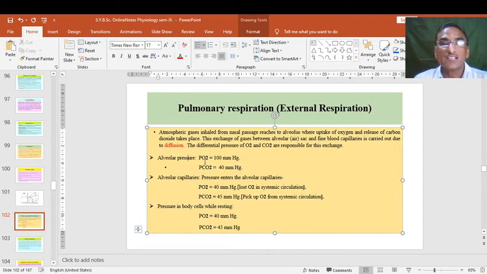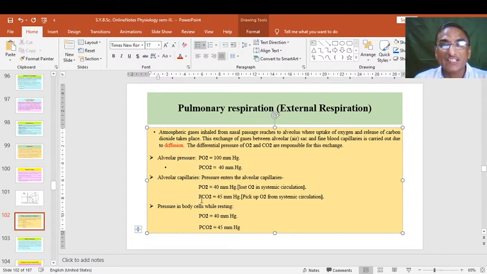This means uptake needs maximum pressure and release needs low pressure. When oxygen enters the alveolar capillaries, it shows 40 mmHg, meaning low, because oxygen is lost to the systemic circulation, and therefore the pressure lowers from 100 to 40.